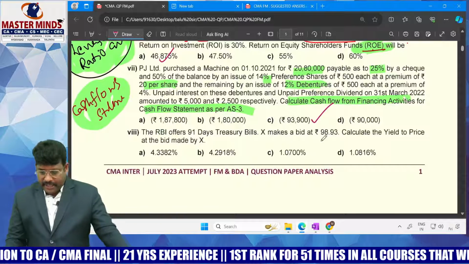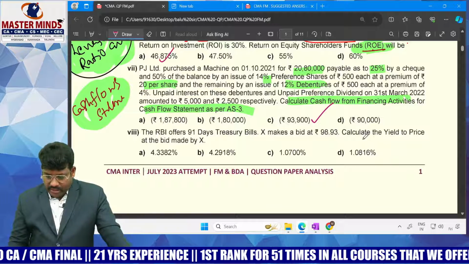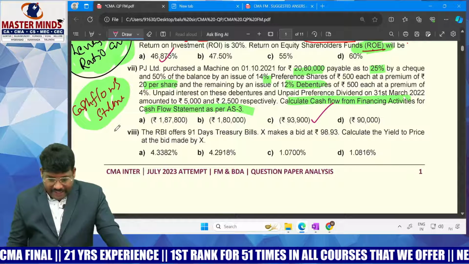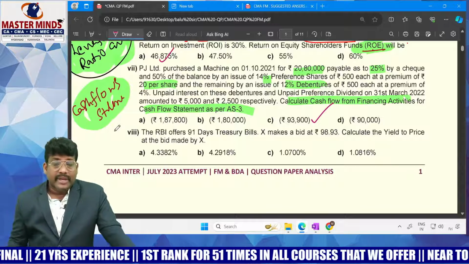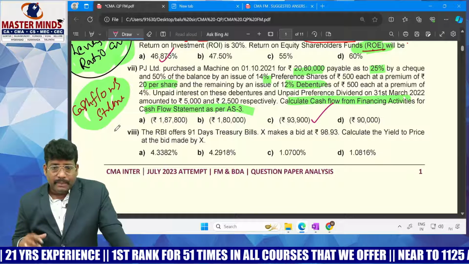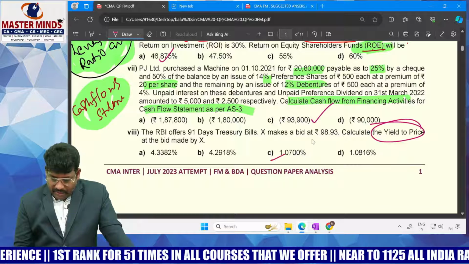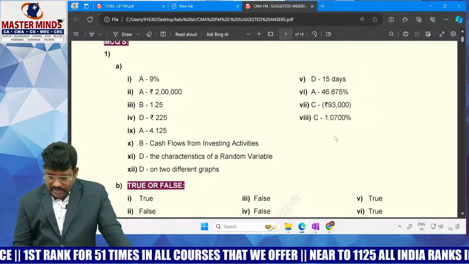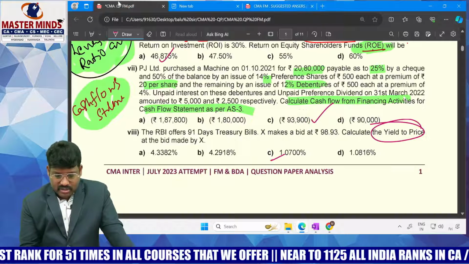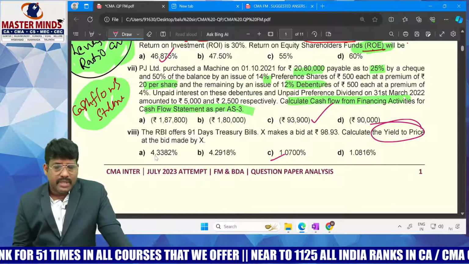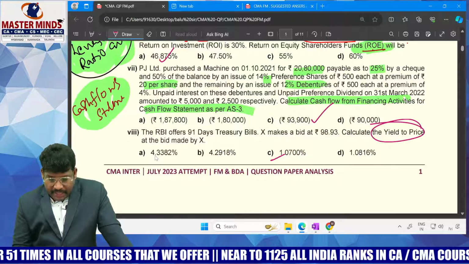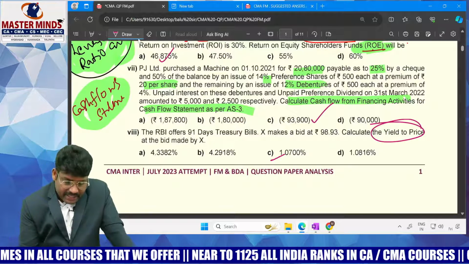Next, RBI offers a 91 day treasury bill, and the ex-market bid is 98.93. Calculate the yield on the bid. When the bid price is issuing, the benefit you get is the yield. So here the answer would be 1.07%.